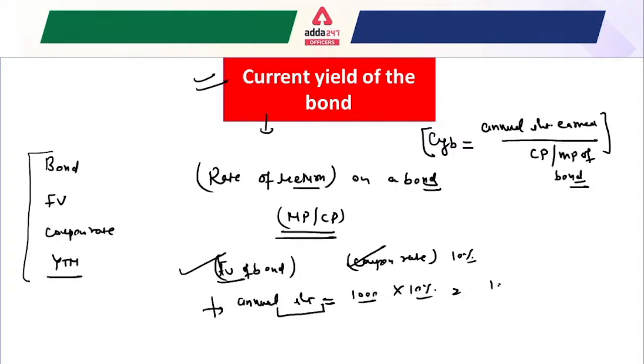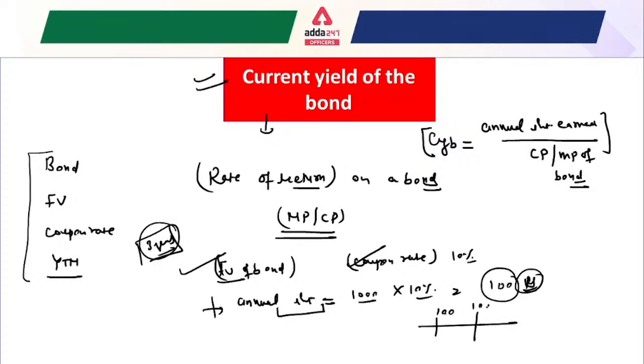So the value will be 100 rupees, which is the annual interest earned that you will receive till the maturity period. And what is the maturity period? If the bond is going to mature in 3 years, then for the first year the investor receives 100 rupees, for the second year 100 rupees, and for the third year 100 rupees plus 1000 rupees, which is the face value of the bond.